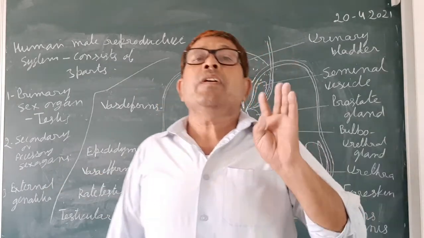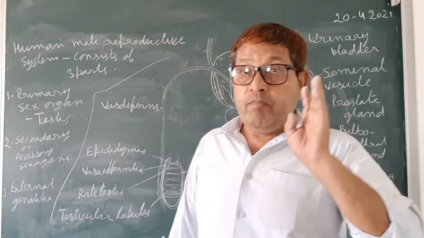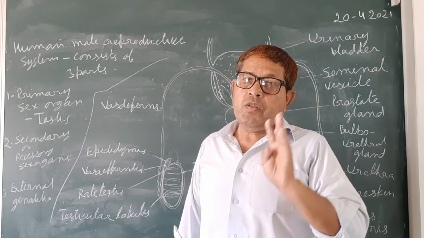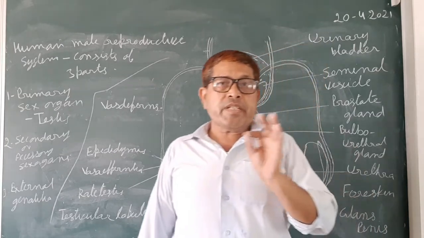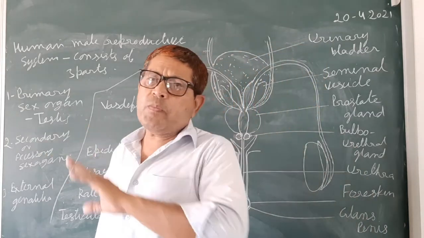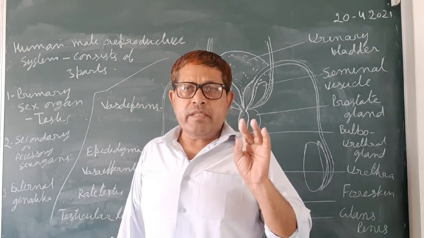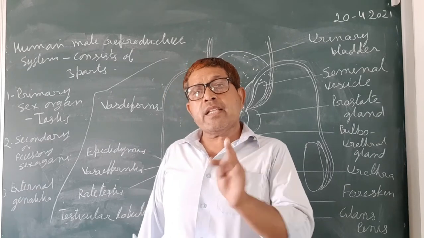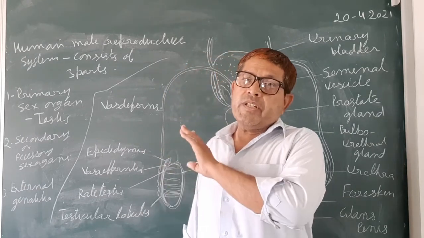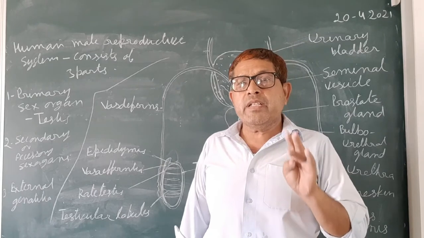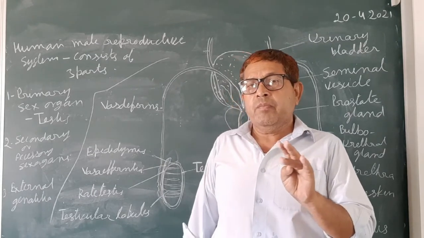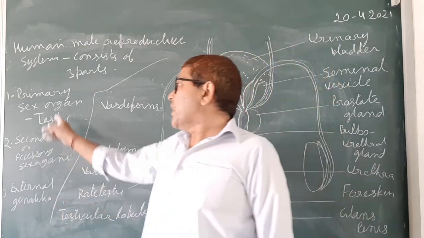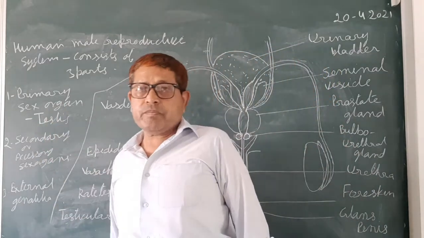So the human reproductive system mainly consists of three parts. One is the primary sex organ; later we will discuss it in detail. Second is the secondary or accessory sex organ; about this we will also discuss. And the third one is external genitalia; we will also discuss that. So later we discuss about these parts.